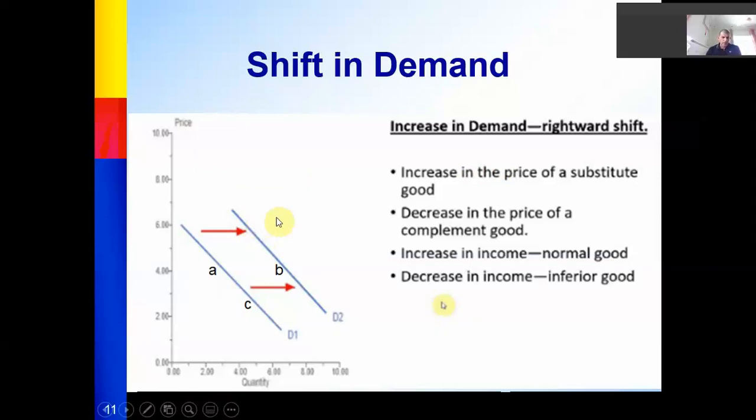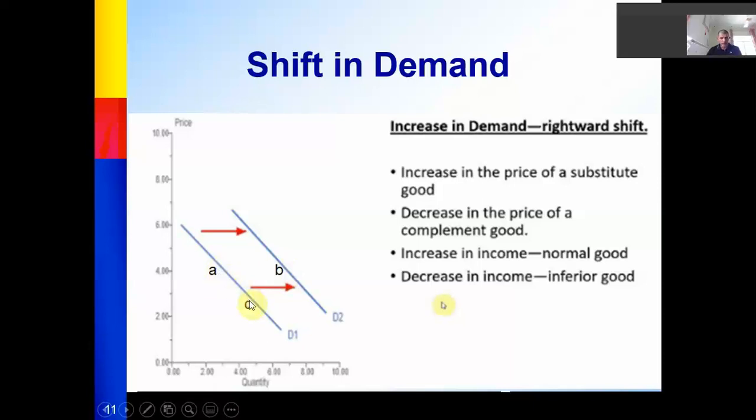And if there's a shift to the left side, downward, for example, if the price of substitutes is going down. For example, I'm talking about the milk market, and the price of tea becomes cheaper. So people prefer to buy more units of tea rather than milk. So it will go to the left. We call it downward shift. So if I shift from A to B, we call it shift.